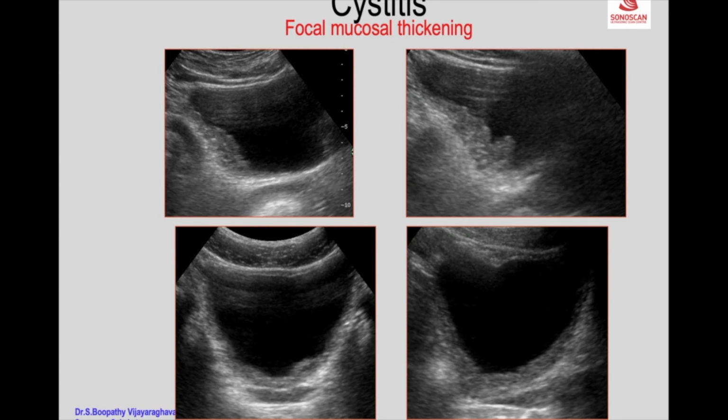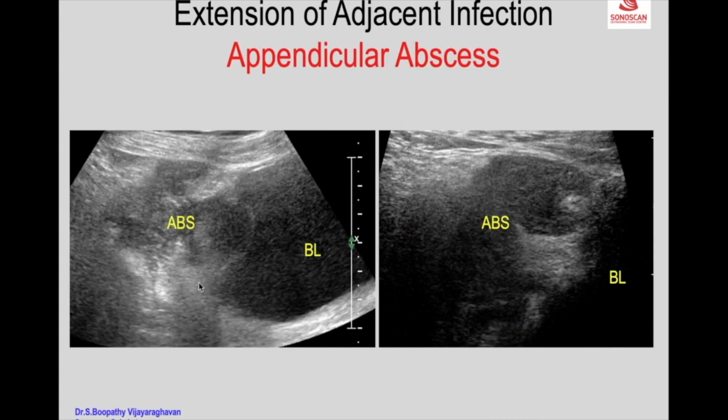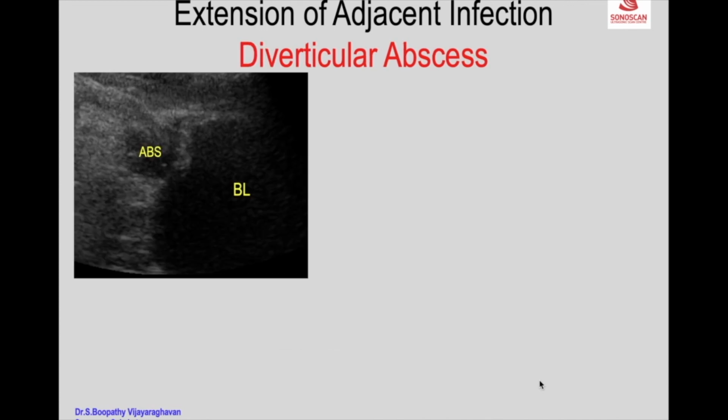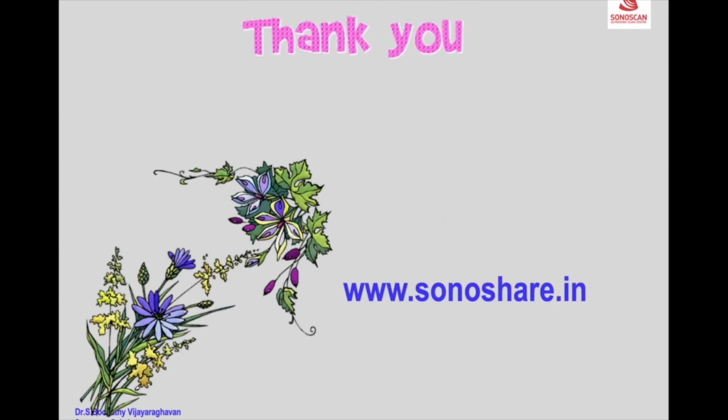There may be focal mucosal thickening as seen here in the wall, which is extending into the wall of the urinary bladder. It can even rupture. So you can see with high frequency the abscess extending into the wall of the urinary bladder. Or it may be a diverticular abscess. You see an abscess near the dome of the bladder, mimicking a predisposing anatomical abnormality like PUJ obstruction or vesicoureteric reflux, and also intervening complications like renal abscess or perinephric abscess.